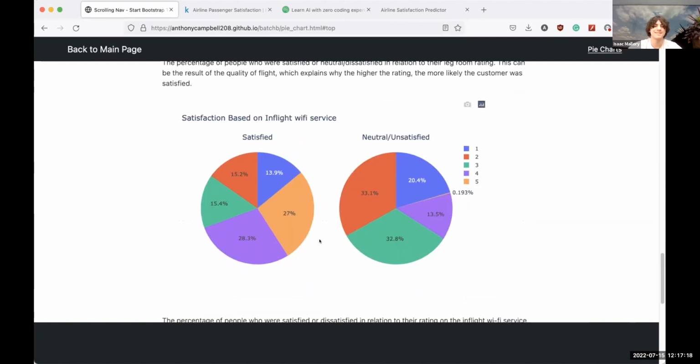And the same thing again, except with in-flight Wi-Fi service. The satisfied chart is around half 4s and 5s, while the neutral and unsatisfied chart is more spread out, except for the fact that there are very few 5s.